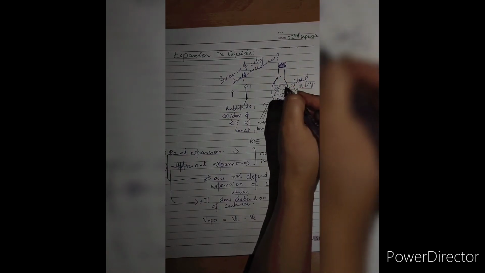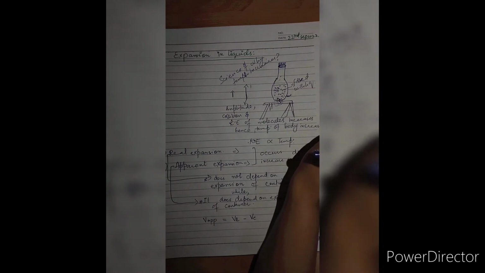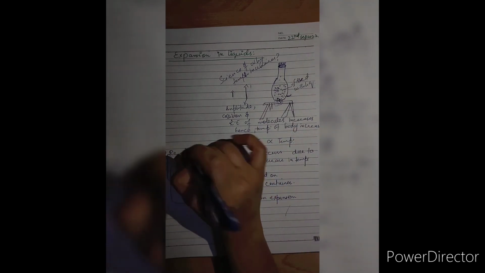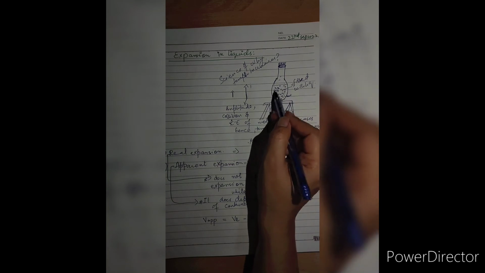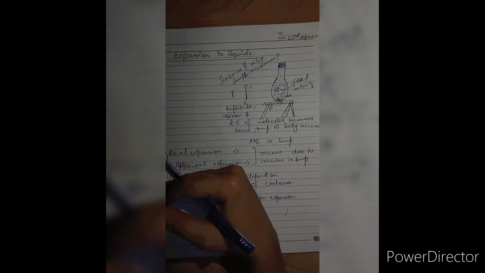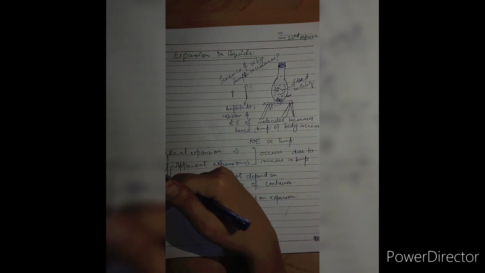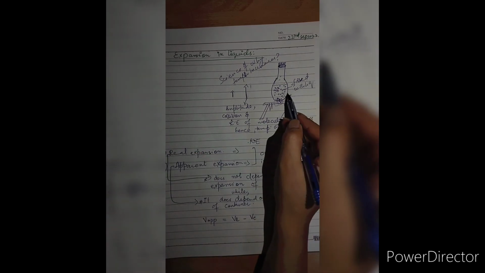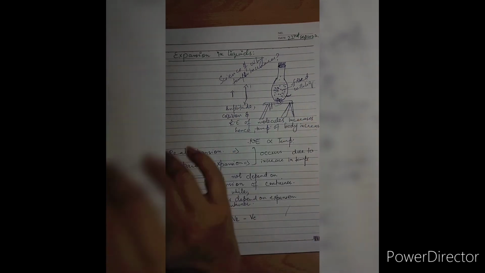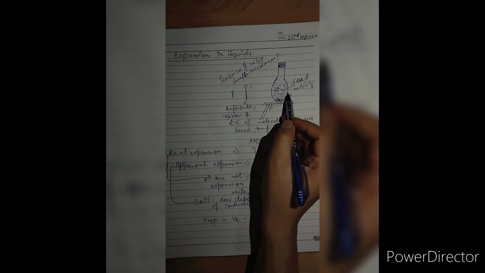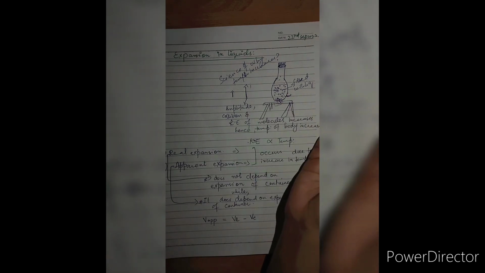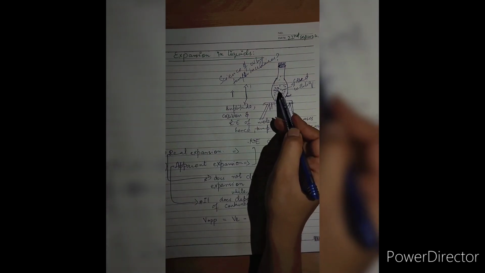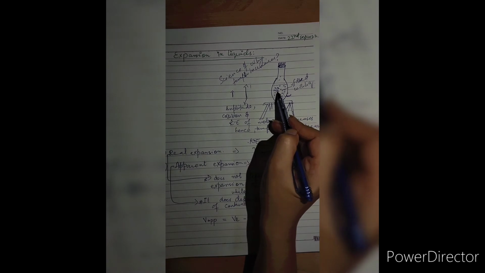But when we talk about real expansion, we only talk about the liquid that is filled inside. And when we talk about apparent expansion, it does depend on the container as well. When I talk about apparent expansion, we first talk about how the container expansion occurs, and then we talk about the expansion of liquid.